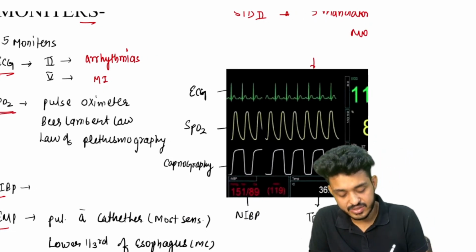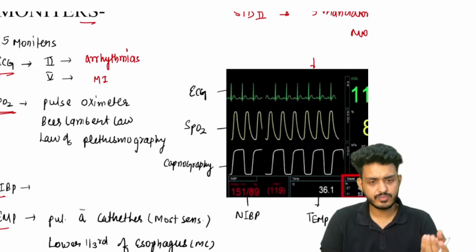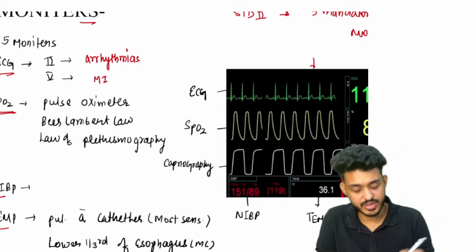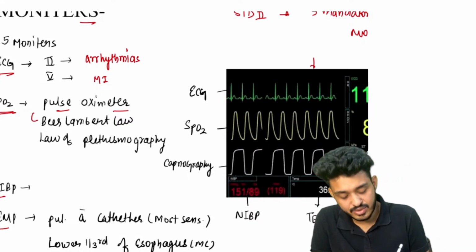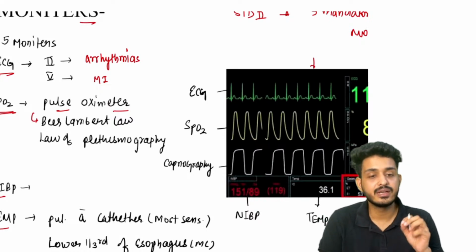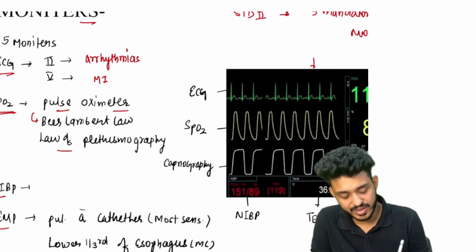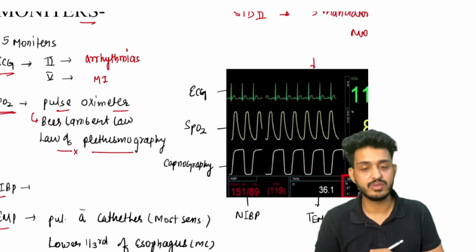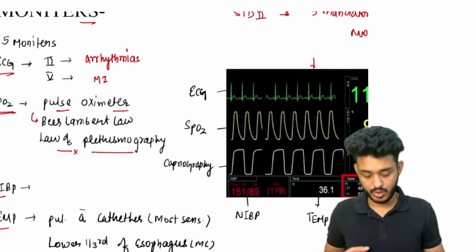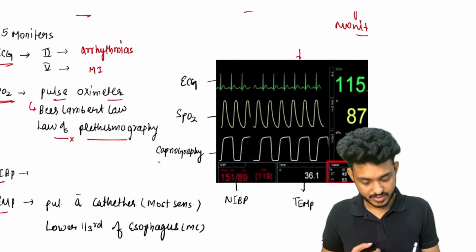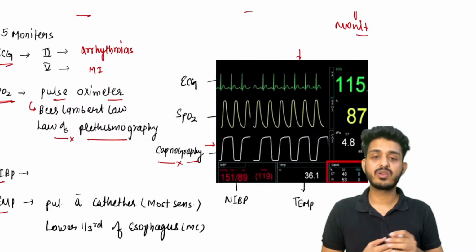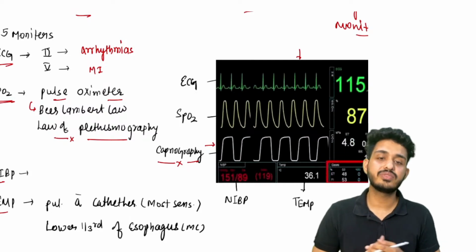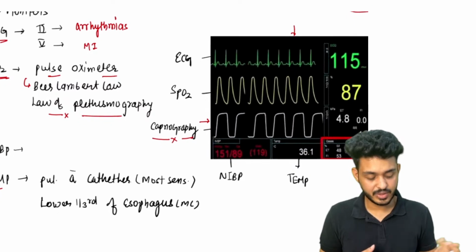Second one is your SpO2, pulse oxygen saturation. The device we are using is the pulse oximeter, and it is based on the law known as Beer-Lambert's law, also known as the law of plethysmography. Okay, this one is your capnography, guys. Capnography will be measuring the levels of EtCO2, expired CO2.